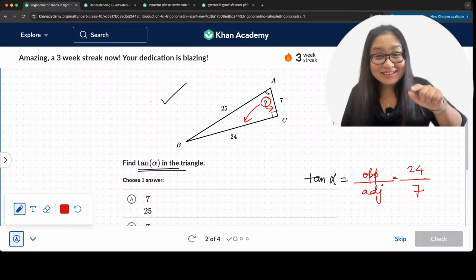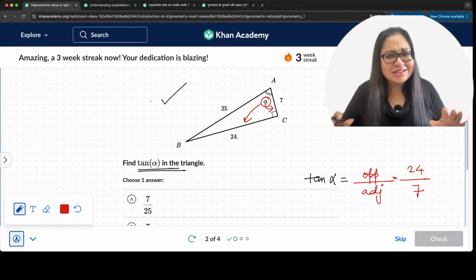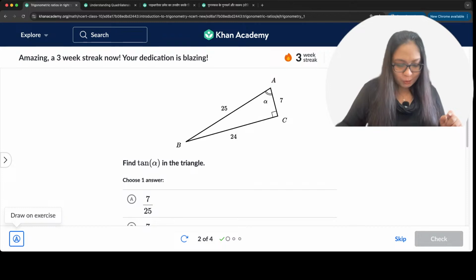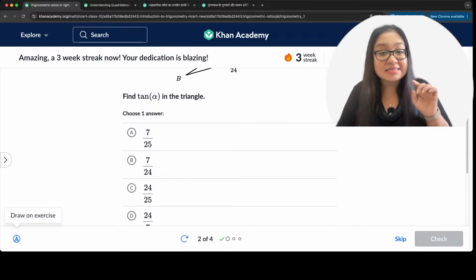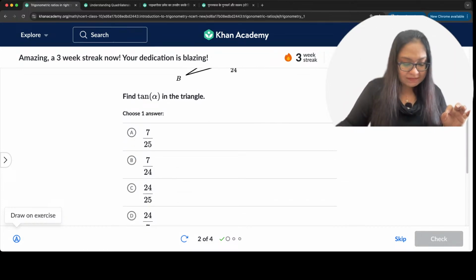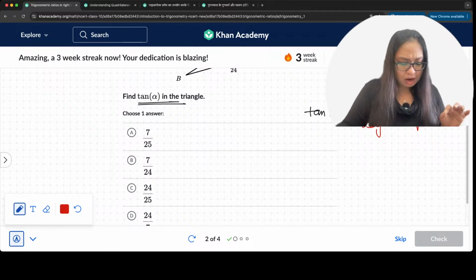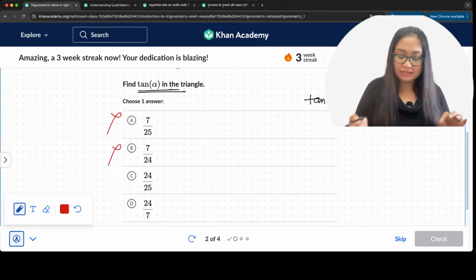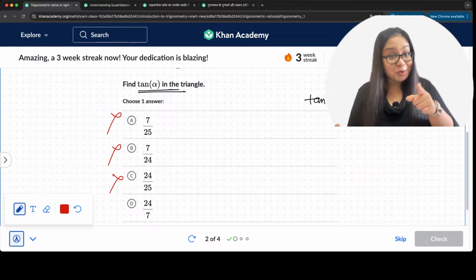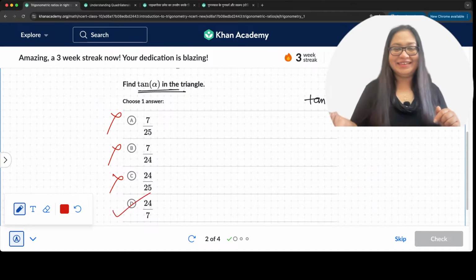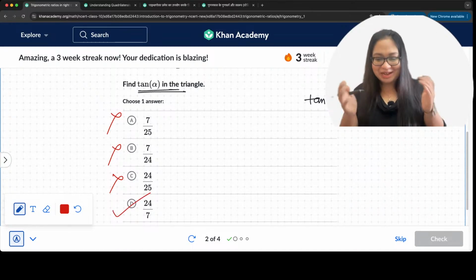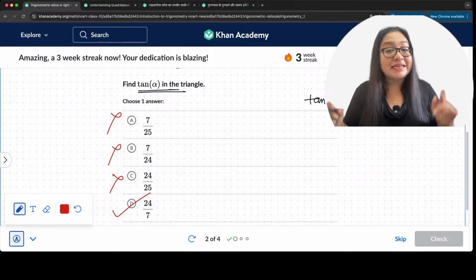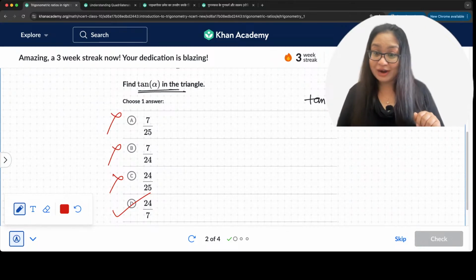Let's go ahead and write the answer, lock the answer down and check. We got the answer as 24 by 7. 24 by 7 is which answer? Option A doesn't work. Option B doesn't work. Option C doesn't work. Which works? Option number D, right? So 24 by 7, option number D, will be tan of alpha. All right.